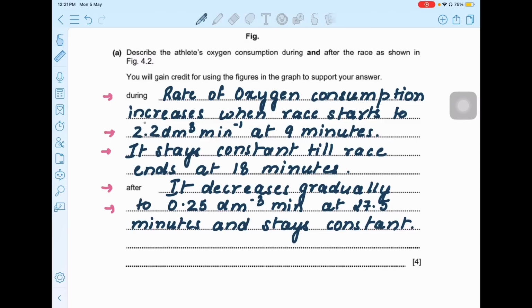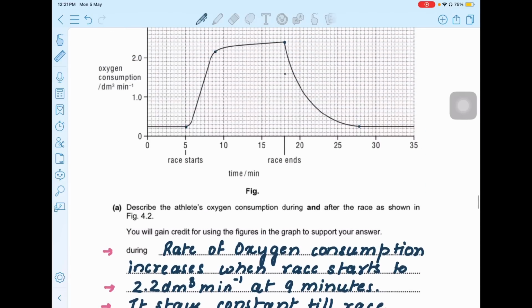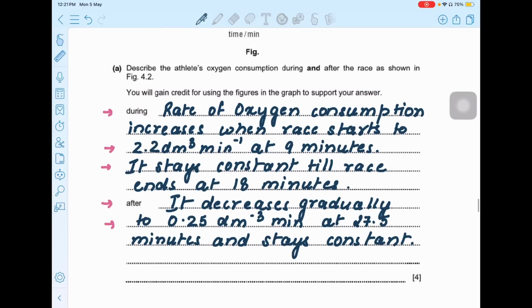The rate of oxygen consumption increases when the race starts to 2.2 dm³ per minute at 9 minutes. So it rapidly increases at 9 minutes. It stays constant till the race ends at 15 minutes, so it stays constant till that particular time, till 18 minutes here. Then what I have written here is it decreases gradually to 0.5 dm³ per minute at 27.5 minutes and stays constant. So describing the data here and here, there are separate marks, and explaining them is a separate mark. Explaining the data, not anything else.